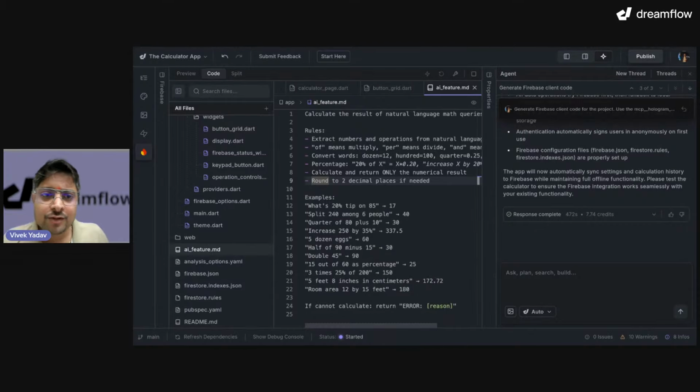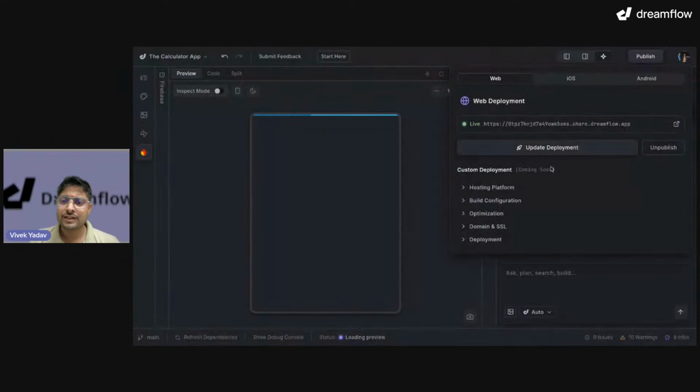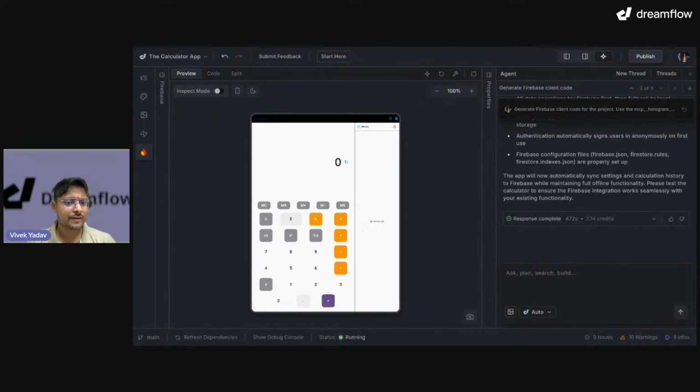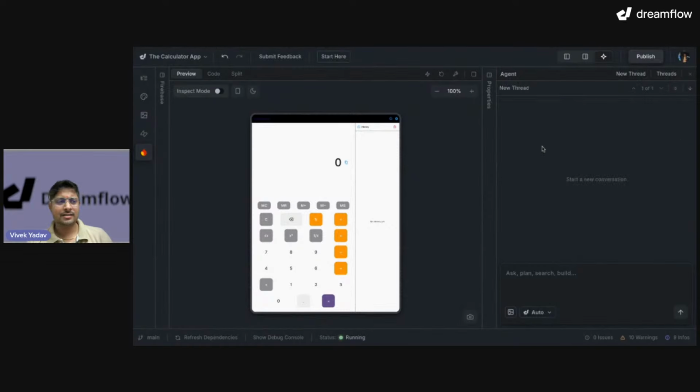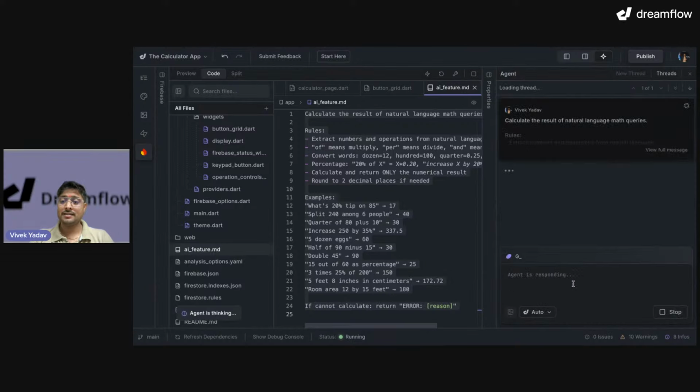Okay. So let's go back to preview, and I will also update the deployment. I already had a deployment, right? So I will publish it. Okay. Here I can see my application. Let's do one thing. We still have 10 minutes, so let's ask our agent to implement this AI feature. I'm copying it and saying implement it. Let's go ahead and implement it.